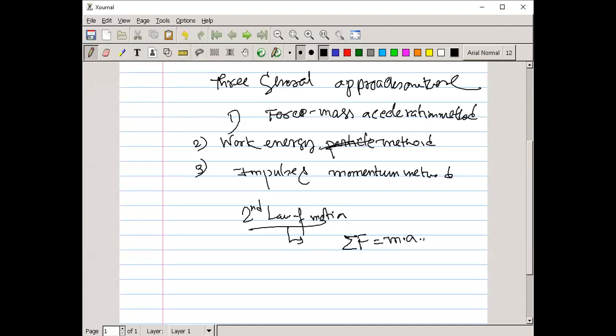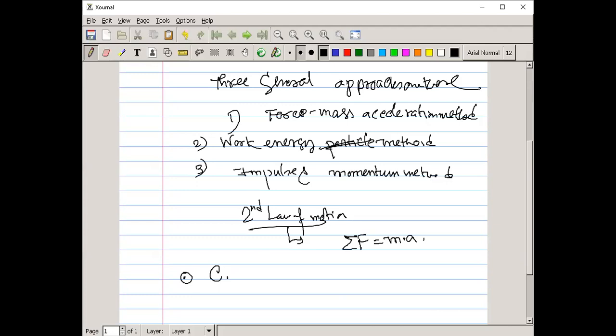And here one is the constrained motion, another one is the unconstrained motion. Unconstrained motion means the particle is free of mechanical guides and follows a path determined by its initial motion and the forces applied to it from any external sources. Clear?